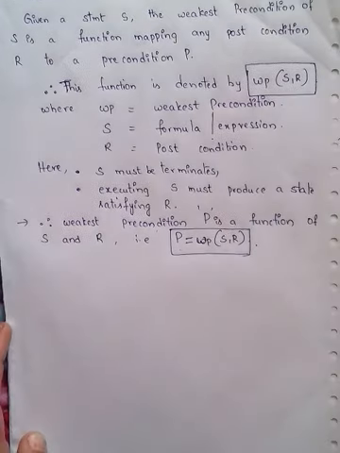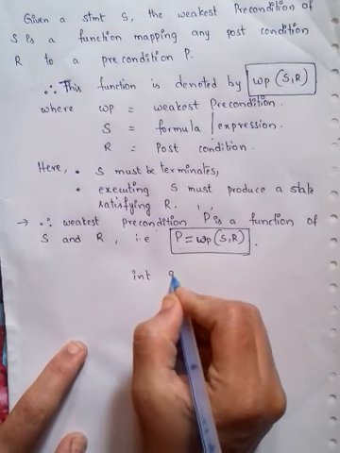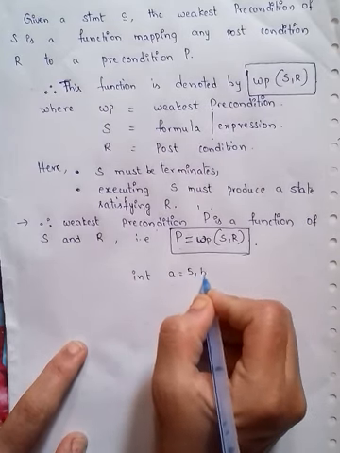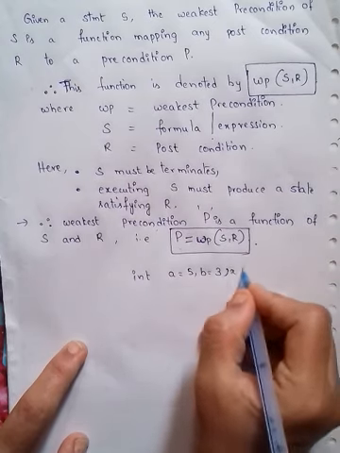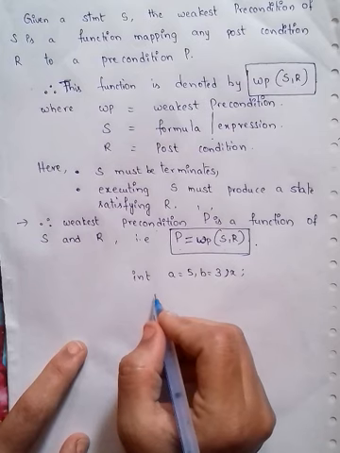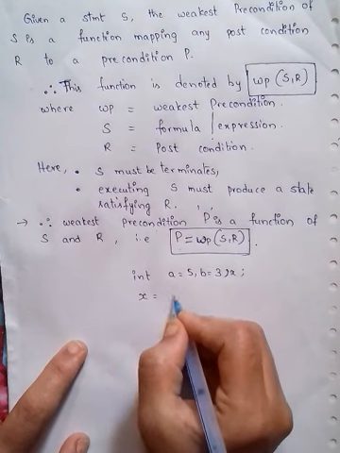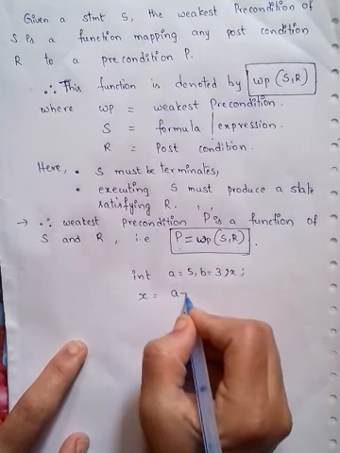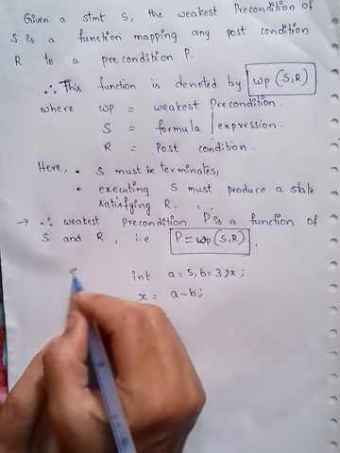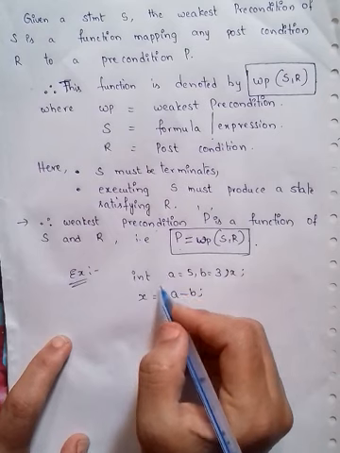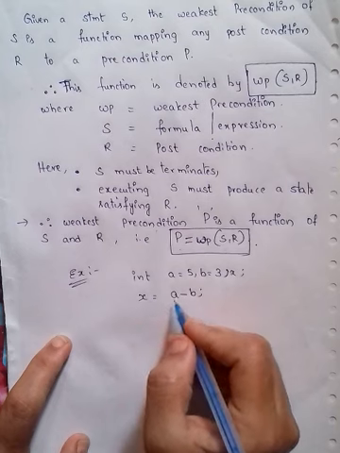For example, int a equal to 5, b equal to 3, comma x. These are the variables and I am assigning the values to the variables. Then we have an expression, that is x equal to a minus b. So in a normal programming language, we have statements: int a equal to 5, b equal to 3, x, where x equals a minus b.